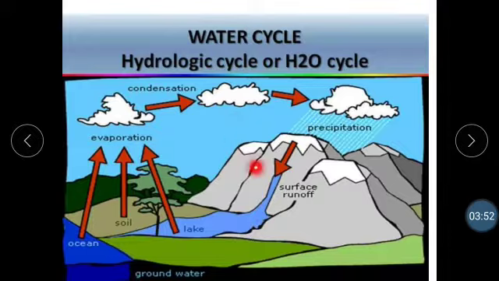And if evaporation takes place from the leaves of trees, that process is known as evapotranspiration. So ultimately this is the procedure of transportation of water from the sea to the atmosphere, and again from the atmosphere to the sea.